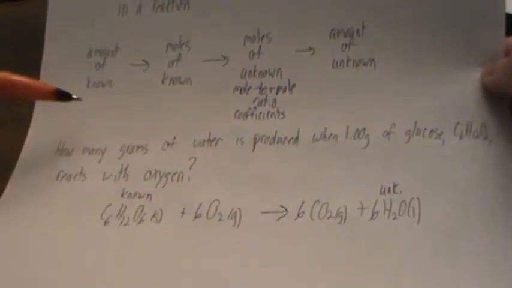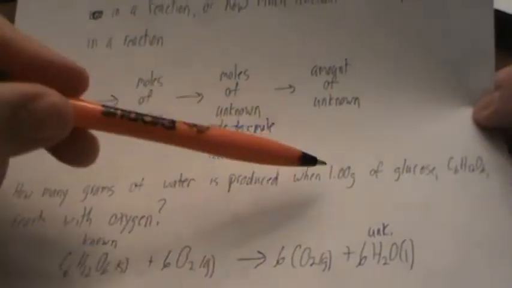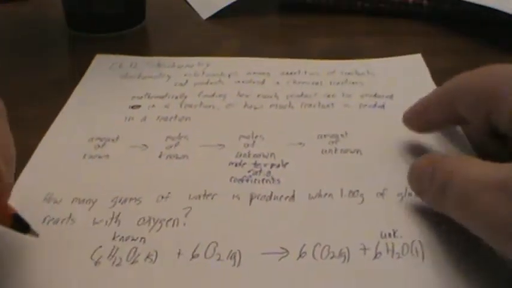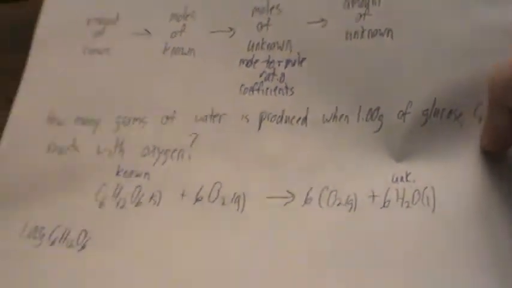So let's kind of go through this flowchart to see how this is going to help us out with the problem. So, the generic flowchart says we start out with amount known. Well, we know that we have 1 gram of glucose. So that's the amount known. Now, the next step is we go to moles of known.